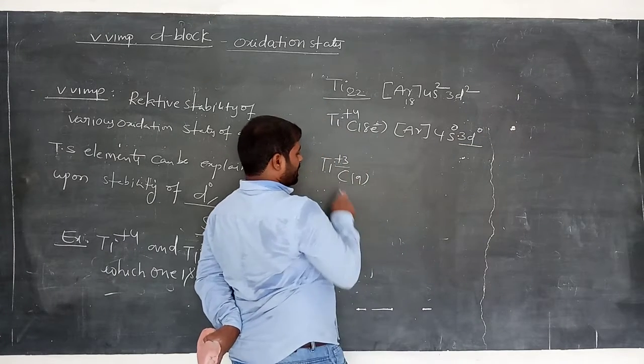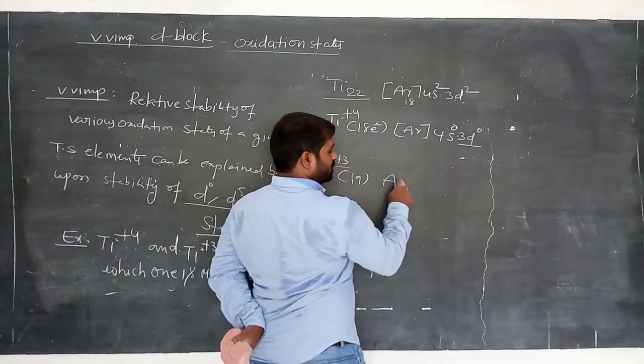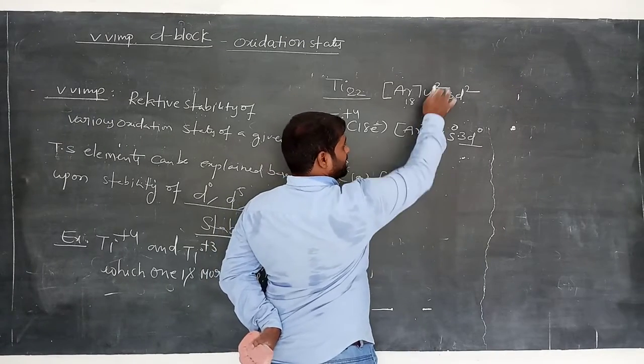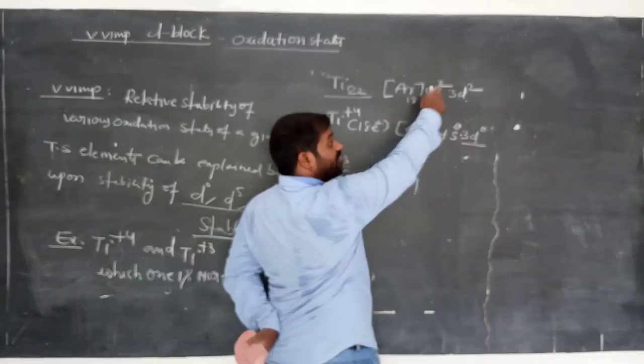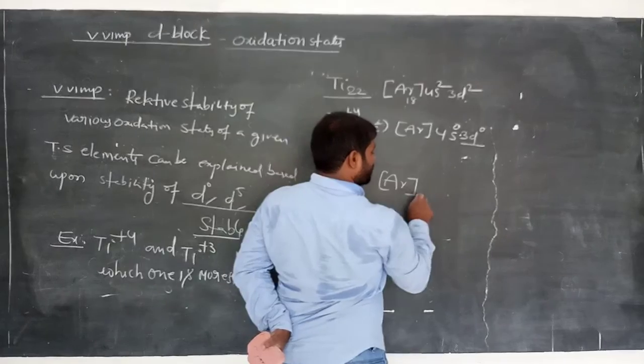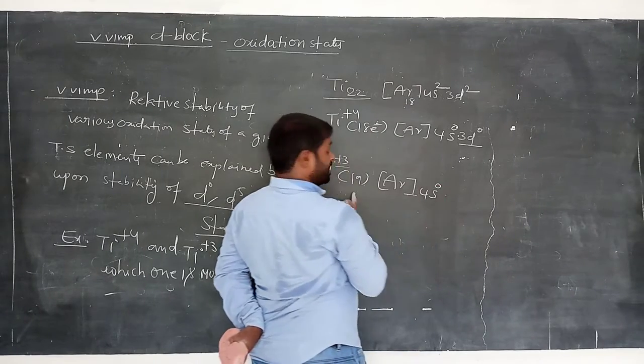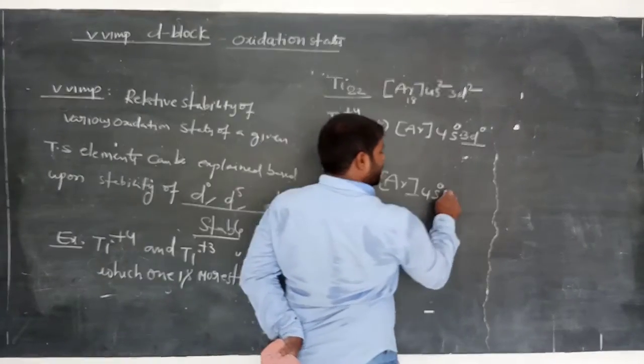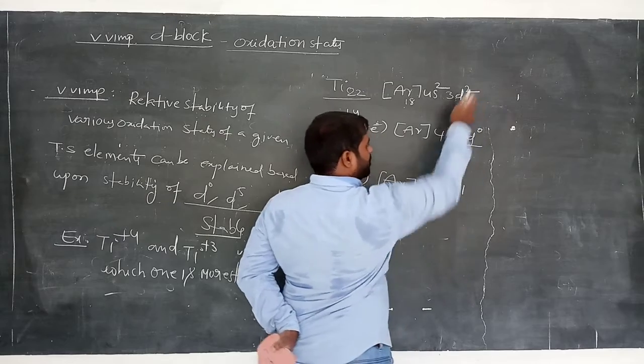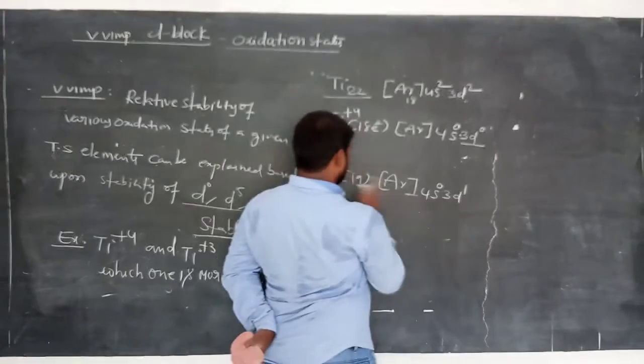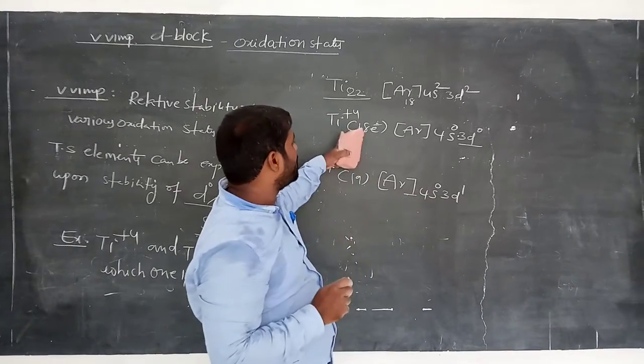Come to titanium plus 3. It loses 3 electrons. First we have to remove the electrons from the s orbital only, so remove the 2 electrons. Then we need to remove 1 more electron from d, that is 3d1. This is the electronic configuration of titanium plus 3.